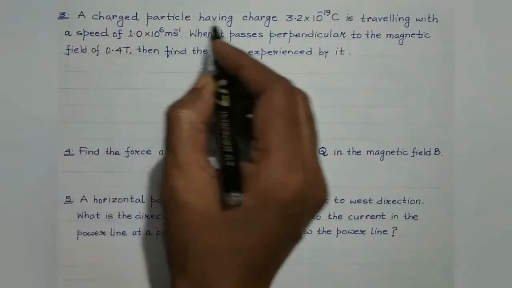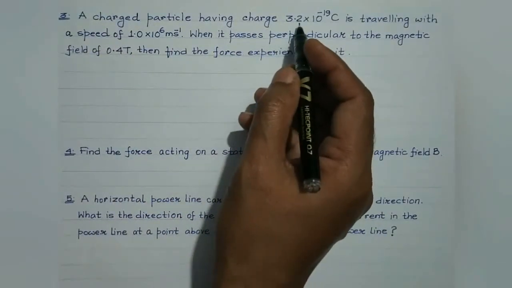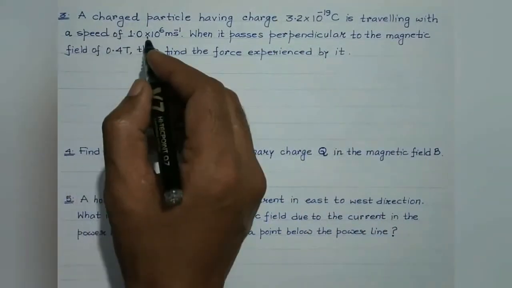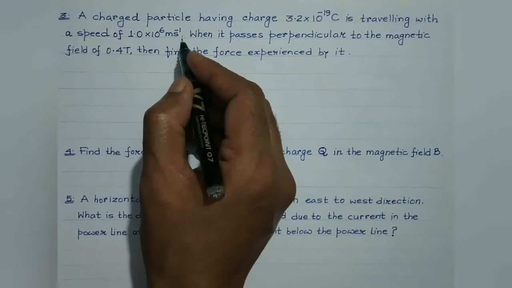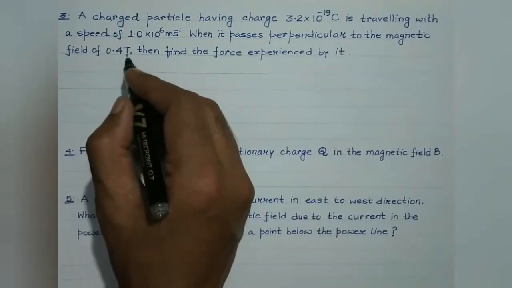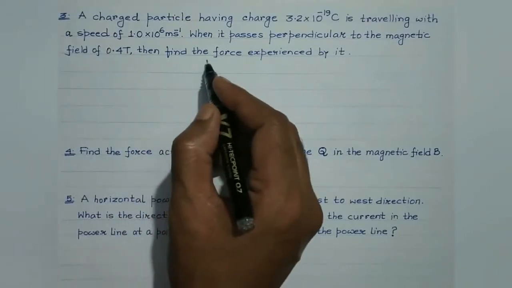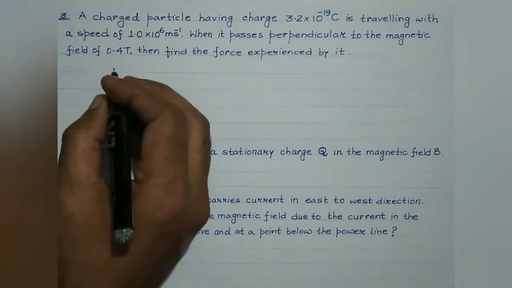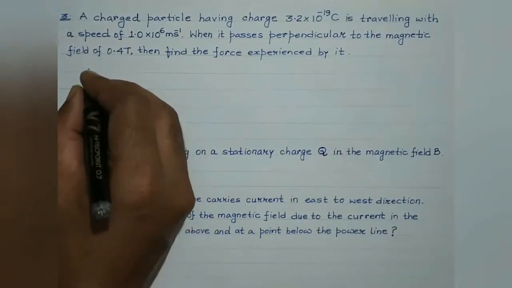A charged particle having charge of 3.2 into 10 to the minus 19 coulomb is traveling with a speed of 1 into 10 to the 6 meter per second. Now when it passes perpendicular to the magnetic field of 0.4 Tesla, then we are supposed to find the force experienced by it. So as usual, let's first write down the information given in the question.